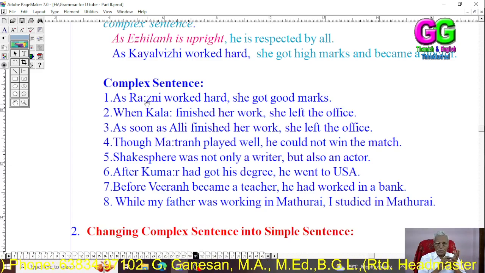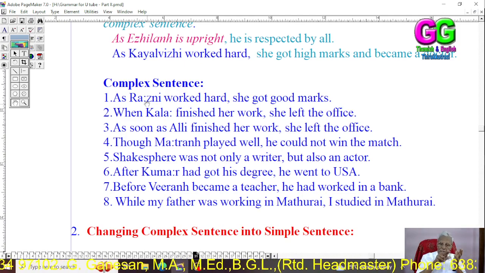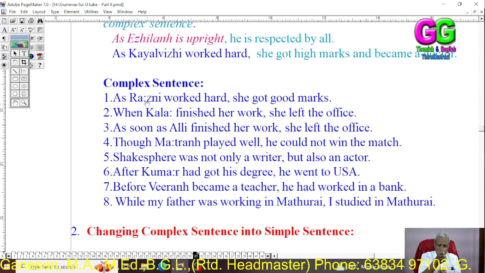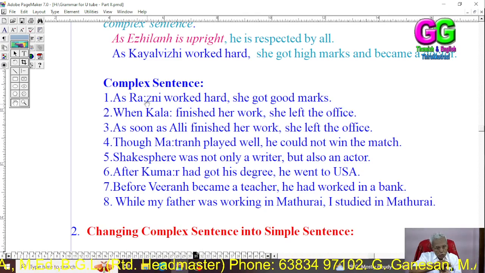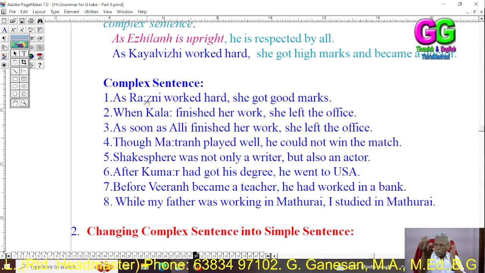Rule 2: if the subject in both the subordinate clause and the main clause are different, change the subject of the subordinate clause into its possessive. That is the rule.